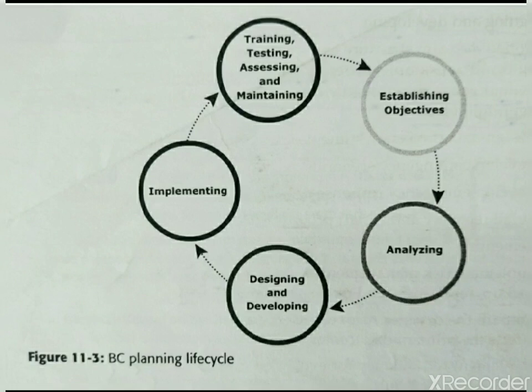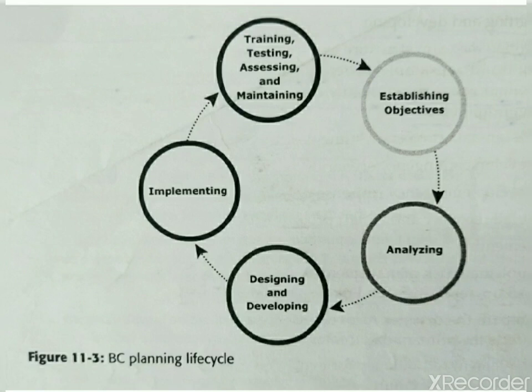So that change in a BC plan again goes back to the first stage of your business continuity planning life cycle, and again the analysis will be done according to the upgradation of your BC plan. Again it may happen designing and developing procedures may change, implementation procedures do the updation, again we will go for the training and testing. So this process is continuous work to continue any business operation. So this is called a business continuity planning life cycle.